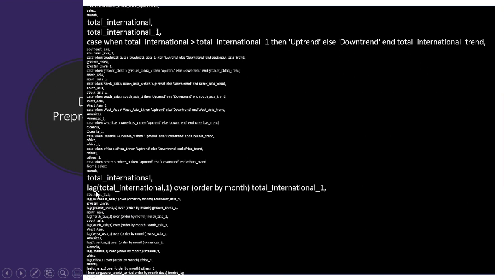What lag provides is the value from the adjacent row, brought into the same row as the data. Once we have the total international for the month, and the lag for the total international for the previous month, we can compare the current month's arrival and the previous month's arrival and tell whether it's an uptrend or downtrend.